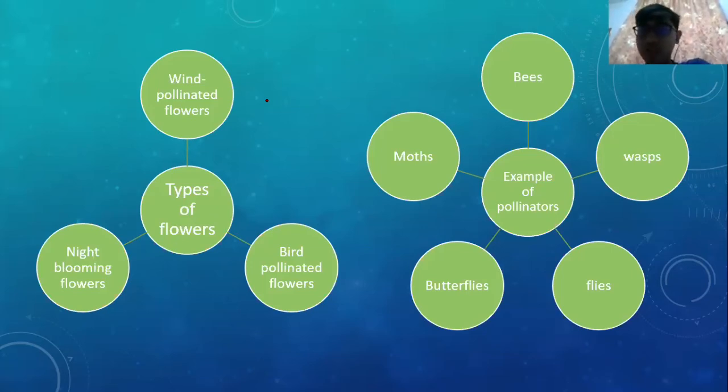Lepas tu contoh dia macam bees ni. Bees will go to the flower to take the nectar. Lepas tu daripada ambil nectar tu pollen grain tu mungkin ada terlekat dekat kaki dia ke, dekat ekor dia, dekat mana-mana lah. Lepas tu bila dia pergi dekat pokok lain, pollen tu akan jatuh, lepas tu dia akan berlaku pendebungaan kat situ. Pendebungaan ni kita panggil cross pollination. Cross pollination ni penting lah supaya boleh hasilkan variasi.